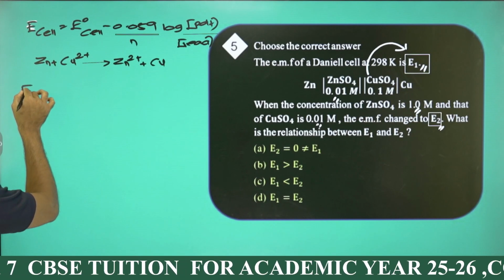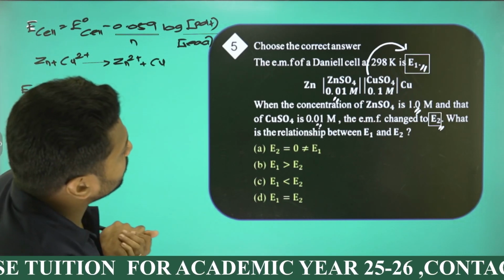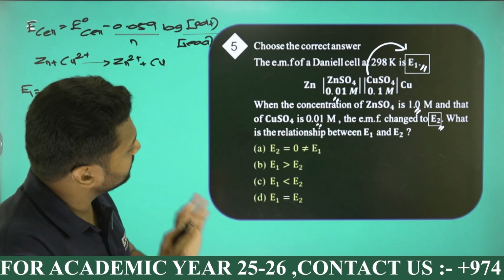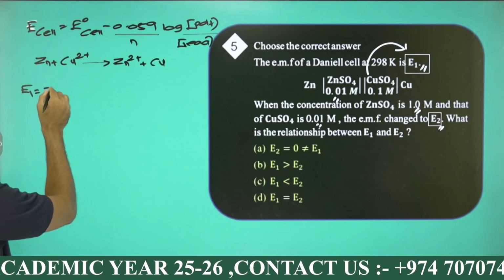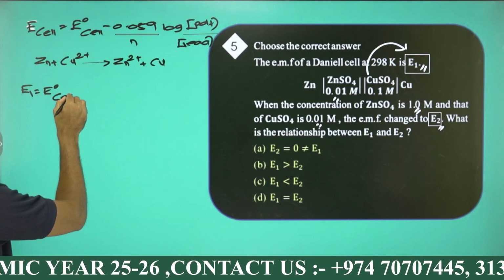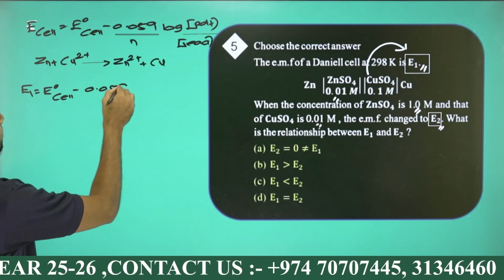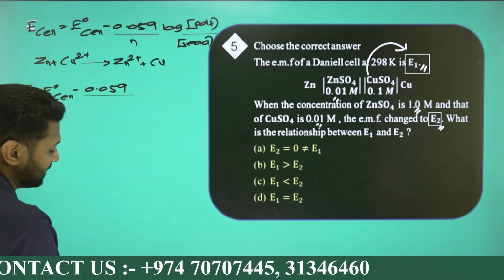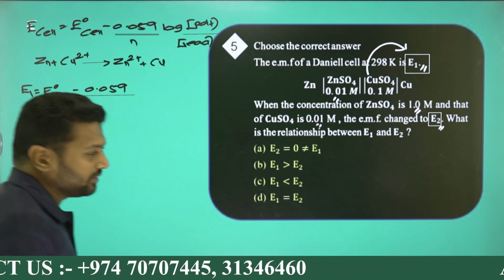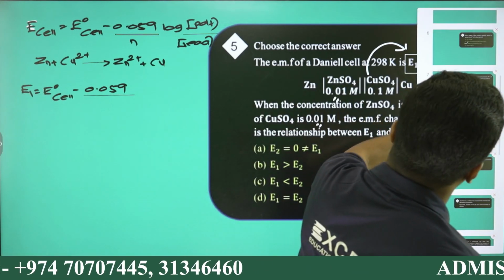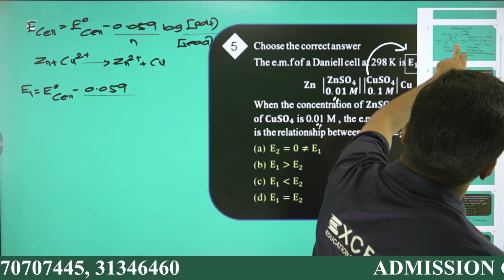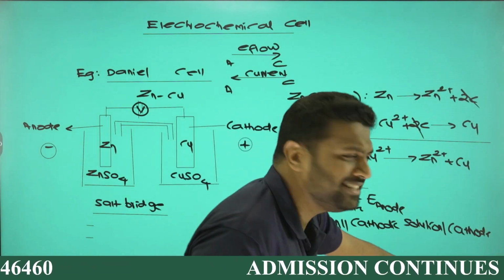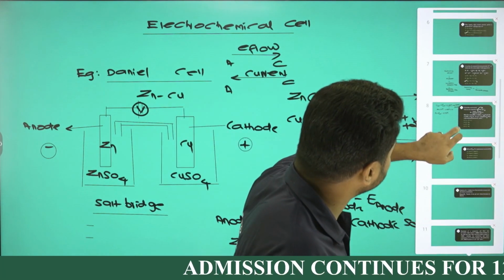So E1 equals, what about E0 cell? Nothing is mentioned, so keep it as E0 cell, minus 0.059 by n. N is the number of electrons involved in my Daniel cell, which is actually 2, right? N is also the same as the change in oxidation state.